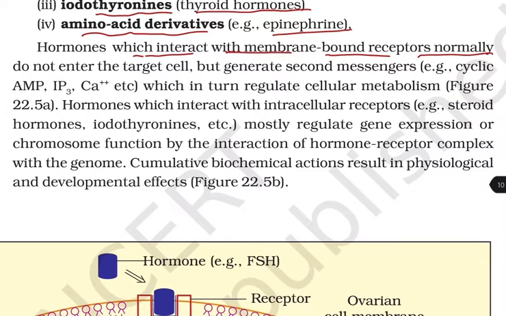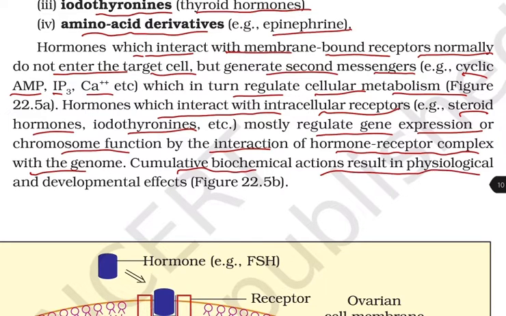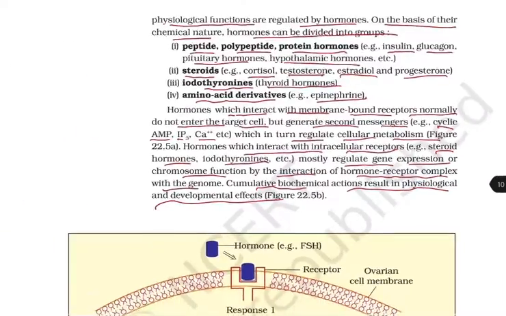Hormones which interact with the membrane-bound receptor normally do not enter the target cell, but generate second messengers, for example, cyclic AMP, IP3, calcium, etc., which in turn regulate the cellular metabolism. Hormones which interact with the intracellular receptor, for example, steroid hormones and iodothyronines, mostly regulate gene expression or chromosome function by the interaction of the hormone-receptor complex with the genome. Cumulative biochemical actions result in the physiological and developmental effects.